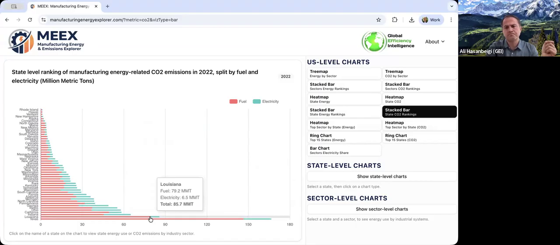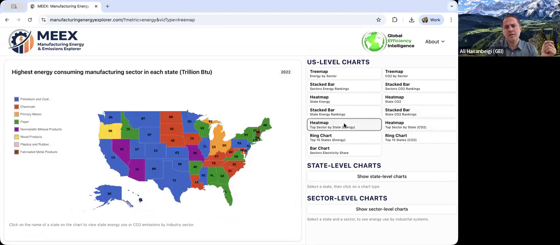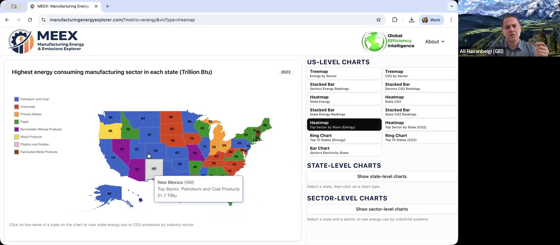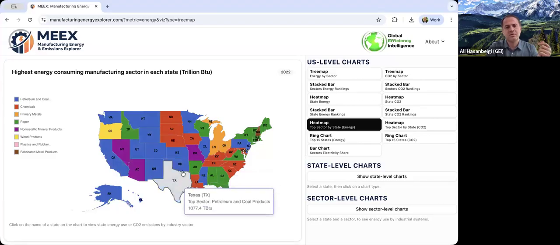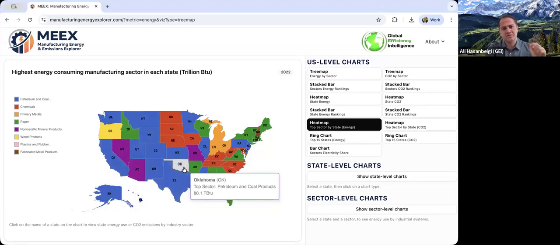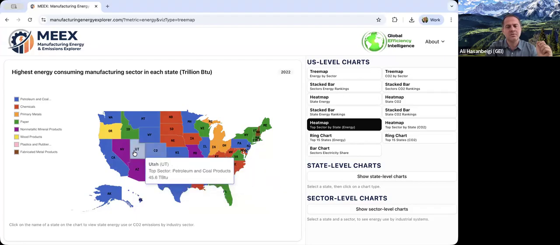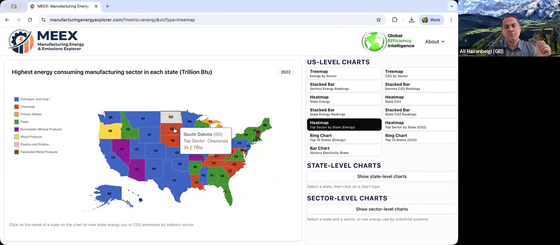They're ranked. We have another heat map that shows the highest energy consuming manufacturing sector in each state, and they're color coded. Like this blue is petroleum refining and coal mining. You can see in many of these states, mostly it's petroleum refining actually. I mean, the classification says coal mining, but a lot of it is petroleum refining. And we have chemicals, like red, in these states. When you hover over, it shows the total energy used in trillion BTU per year for that sector in that state.